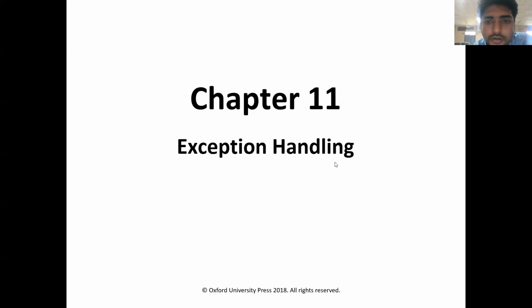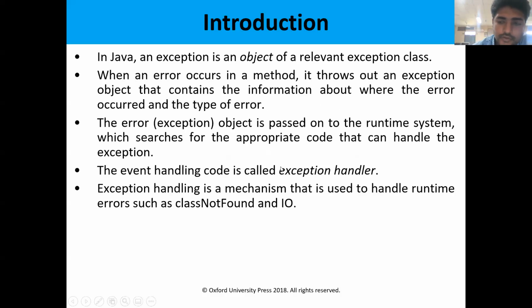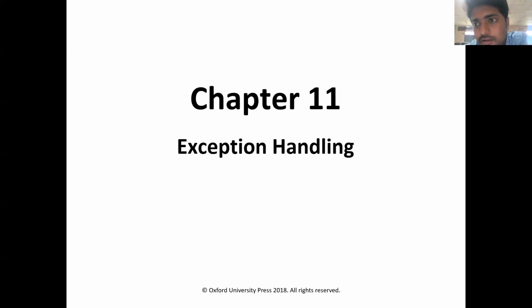Very good afternoon. So we are discussing exception handling. In that, we have seen which model of exception handling Java follows. There are two models of exception handling: the first one is the termination model and the second one is the resumption model. Java follows the termination model. That means whenever an exception arises, the program execution terminates.